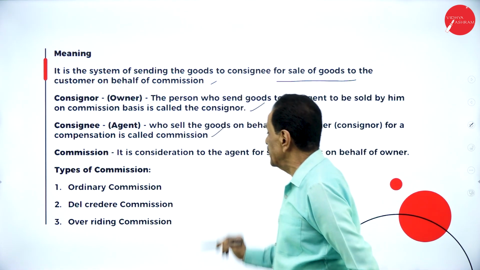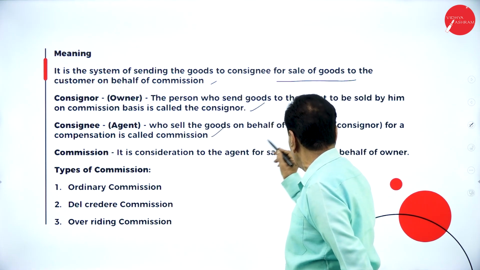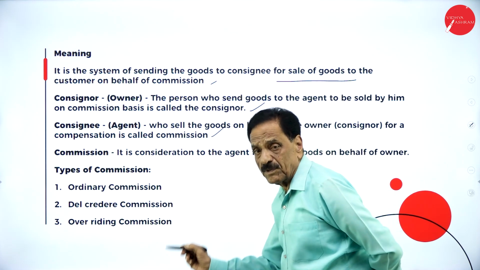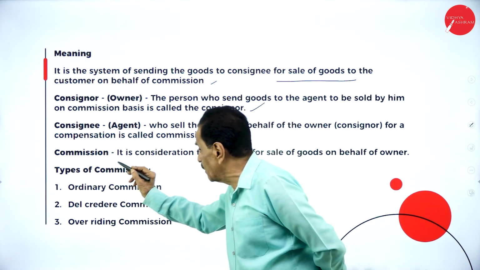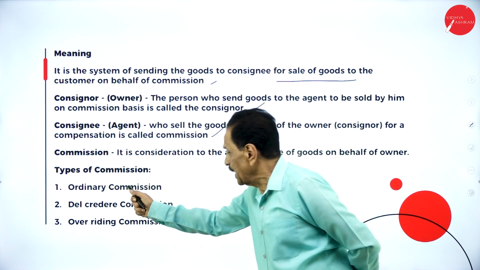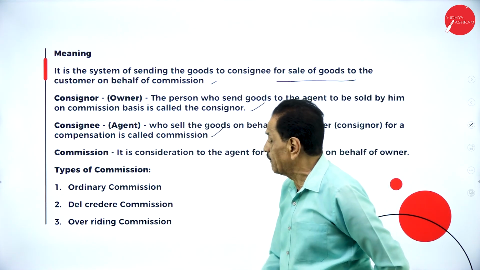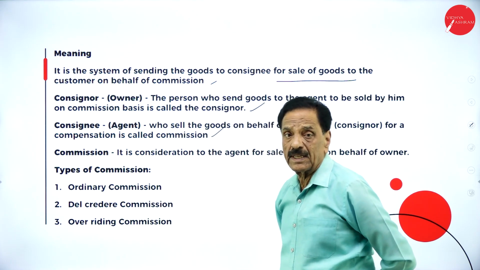Commission is a consideration to the agent for sale of goods on behalf of the owner. He will get the compensation. That compensation we call commission. So, types of commission. There are 3 types of commission. One is called ordinary commission.